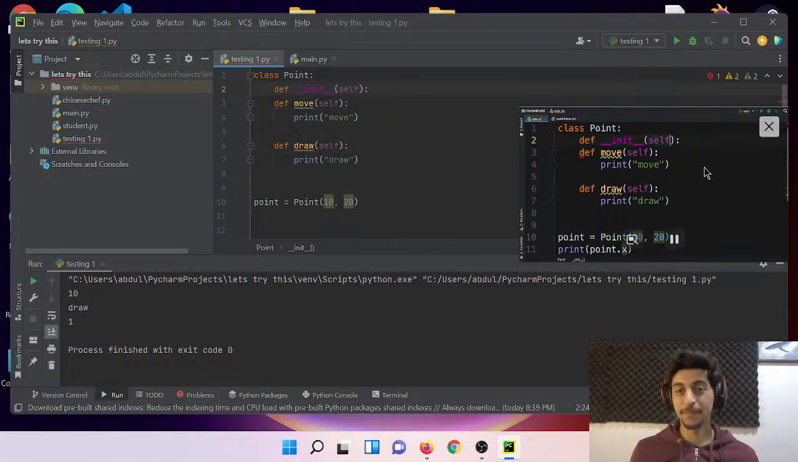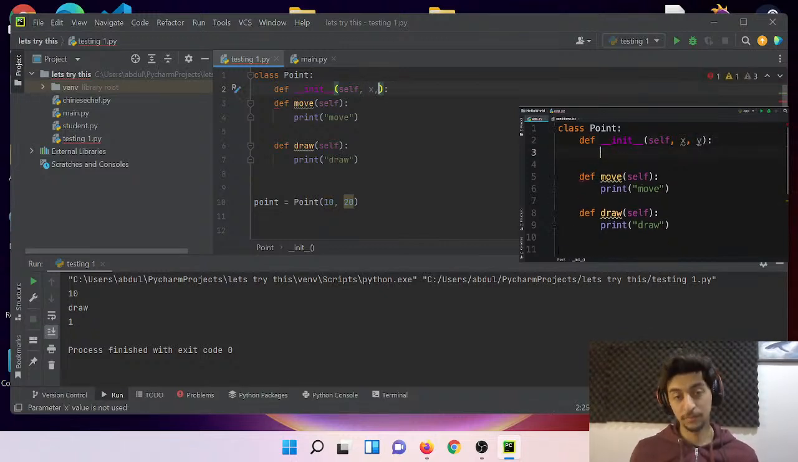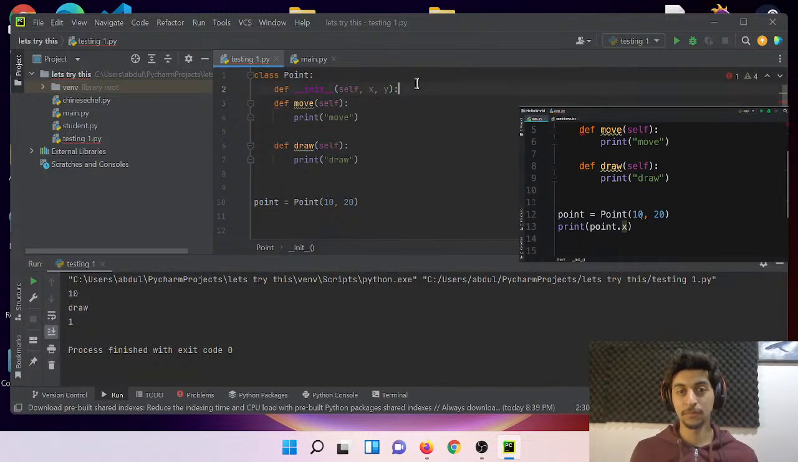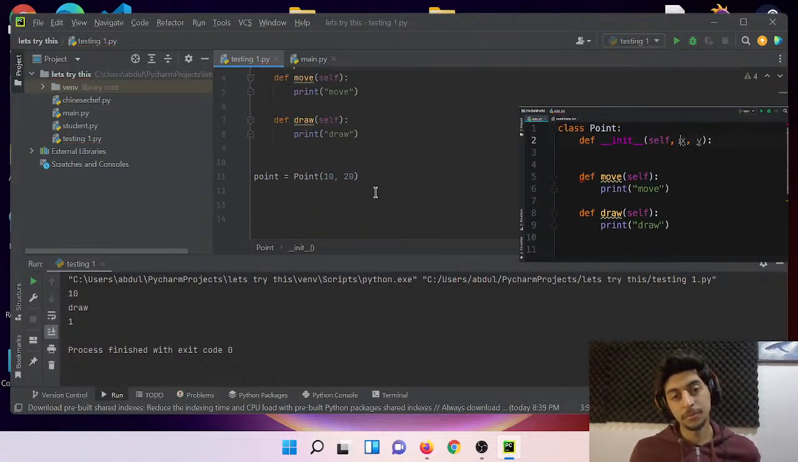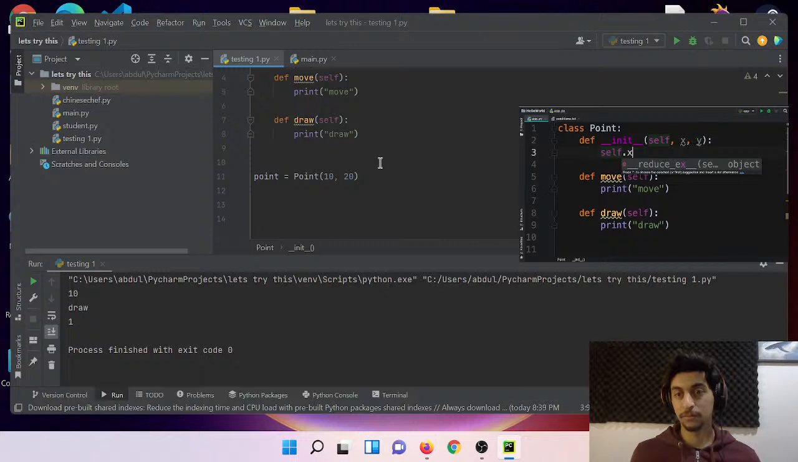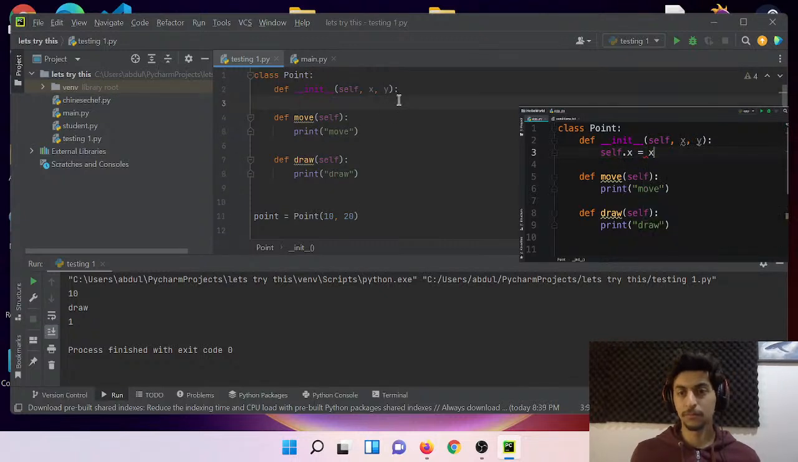Now, right after self, we want to add two extra parameters, x and y. So let's type out x and y. And then in the body of this method, we should read the values passed here and use them to initialize our object. So when we pass 10 and 20, these arguments will be used for the x and y parameters. Now to initialize our object, we type out code like this: self.x equals x, and then self.y equals y.